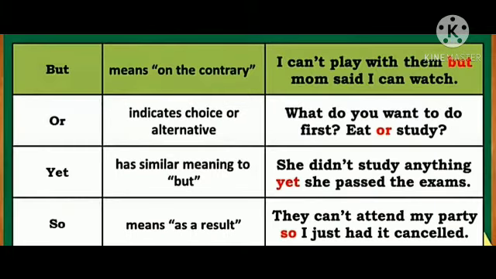Or indicates choice or alternative, means what do you want to do first, eat or study. Yet has similar meaning to but. She did not study anything, yet she passed the exams. So means as a result. They can't attend my party, so I just had it cancelled.